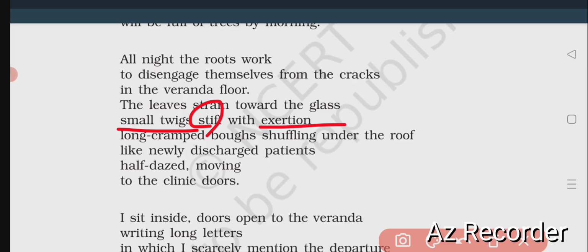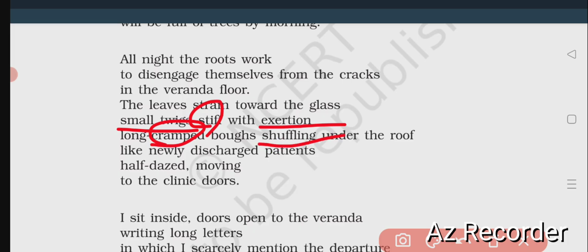Long cramped boughs shuffling under the roof. Cramped boughs means the sunken boughs, bending boughs. They are unable to move because there is a roof and walls of the house. They are hitting themselves, so they are not moving directly. They are not going up because there is a roof. So they are sunken. They are bending themselves, not moving perfectly to go anywhere, up or down. They are not going outside of the house because they are trying. Though they are trying hard to go outside of the house, they could not because the roof is there. So they are sunken boughs, shuffling under the roof.